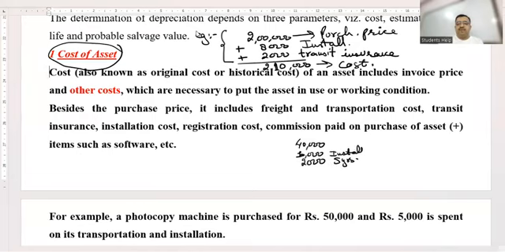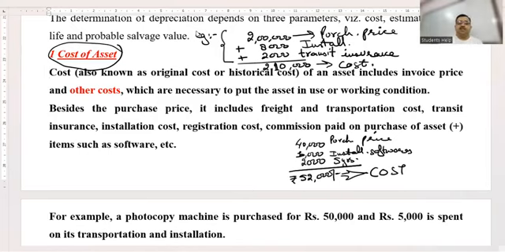So installation of operating system and various softwares, this will also going to give you the benefit for a longer period of time. 40,000 was the purchase price of the laptop, children, plus installation expenses and extended warranty plan. The purchase price of the laptop is 40,000, but the cost would be how much? 52,000. People understood the difference between cost and purchase price? So whenever we calculate depreciation, हमें purchase price से कोई मतलब नहीं है. We are concerned with the cost of the asset. Put these examples quickly in your notebook. चलो.